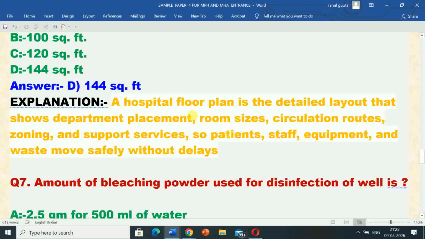Its explanation is a hospital floor plan is the detailed layout that shows department placement, room sizes, circulation routes, zoning and support services so patient, staff, equipment and waste move safely without delays.